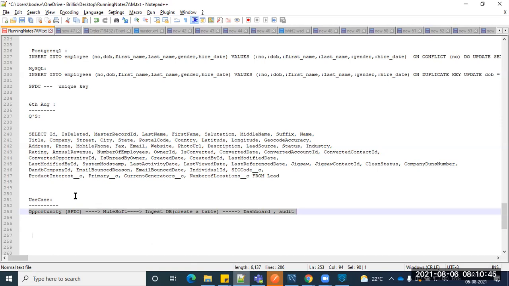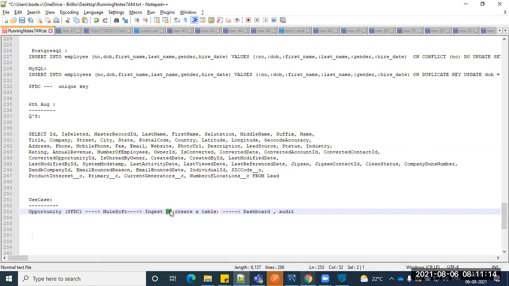The client expectation is that whenever data is available, once data gets created in Salesforce, it should immediately be available in the DB. Most migration projects look like this. They are expecting you to read the data and then dump it into the target system. Okay. So even if you integrate, the middleware job is this, right?